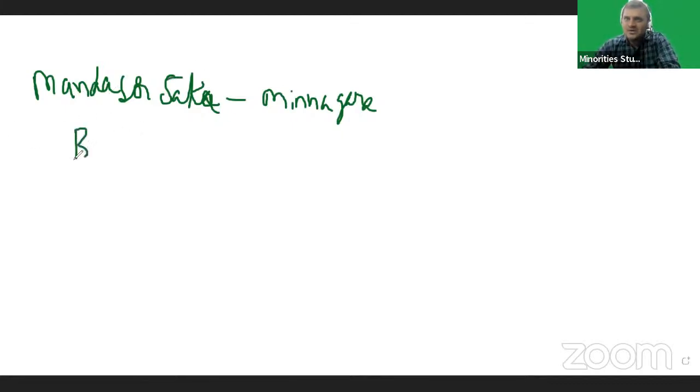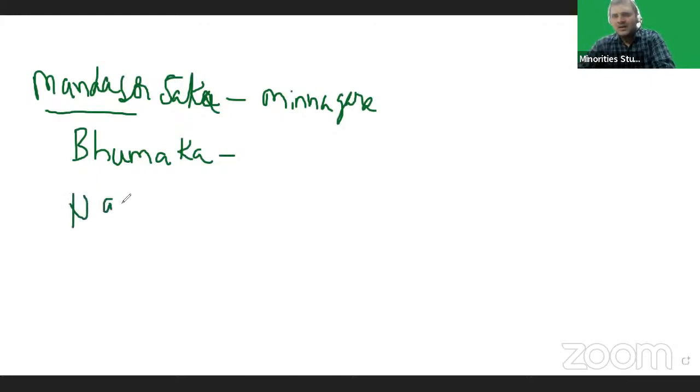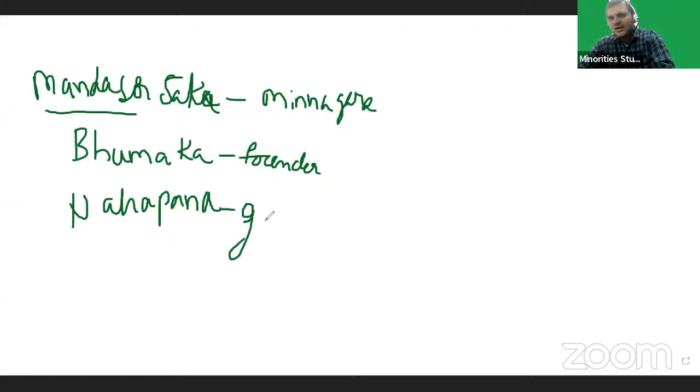Bhumaka was the founder of the Minnagara Shaka dynasty, with Mandasore as the capital city. The greatest ruler was Nahapana.